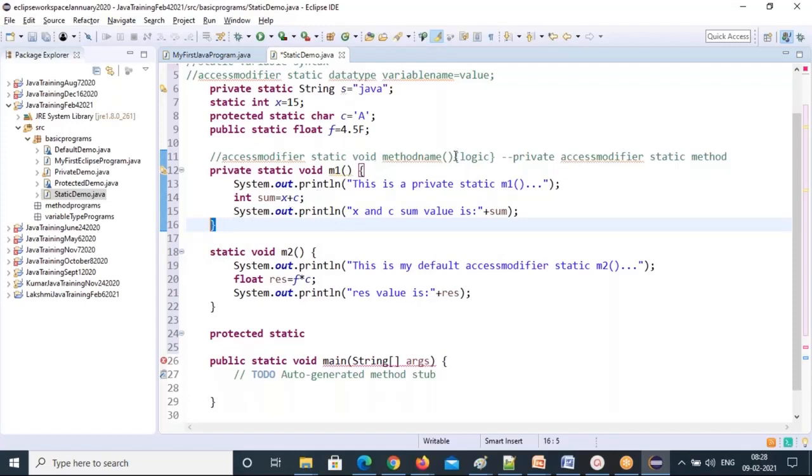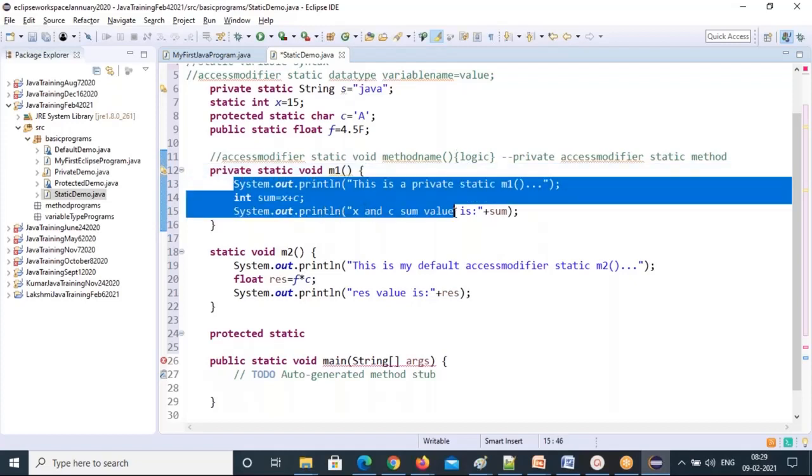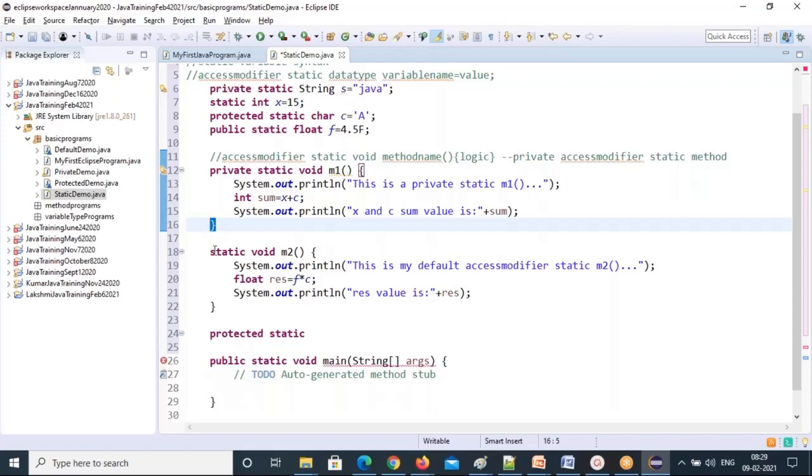See the syntax you follow word by word: access modifier, private, static, void, method name m1, parenthesis, then curly braces start. So this is all logic. We call this all logic. And then the method ends here. Then I can start my next method. Don't write this inside this method. If you want to start another method, the ending curly brace must be placed.